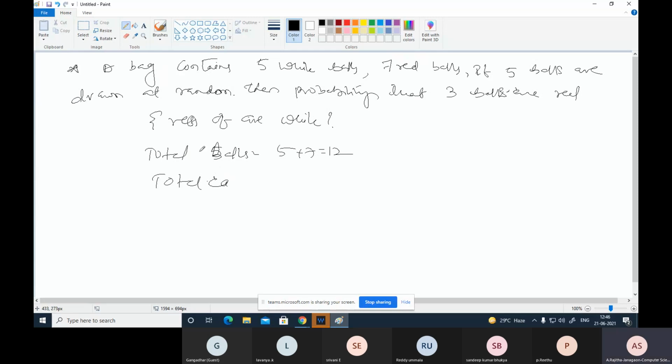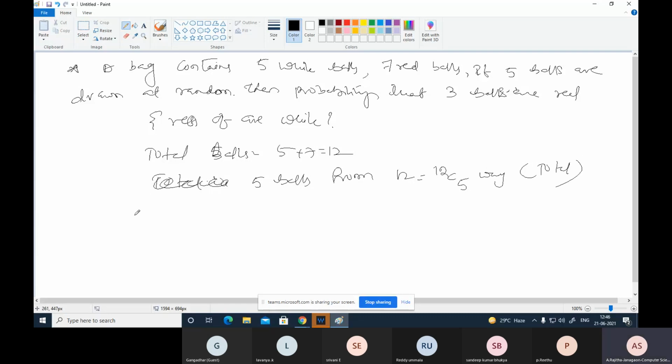Here total how many number of ways? That means how we can select the 5 balls from 12 in how many ways? That means 12C5 ways. So this is the total number of ways.